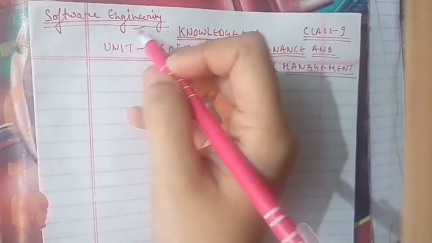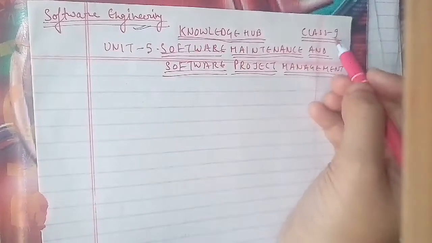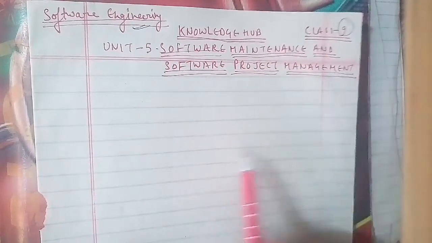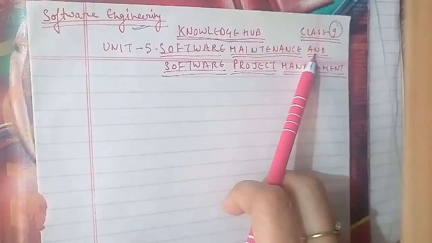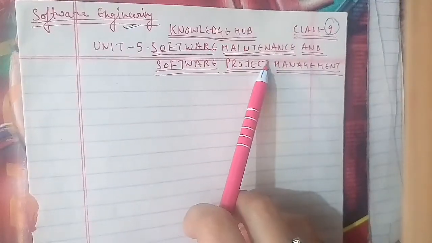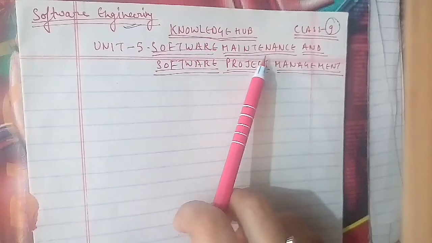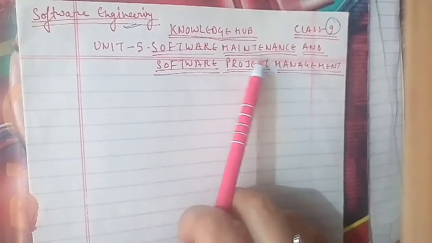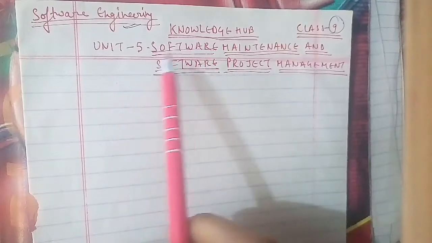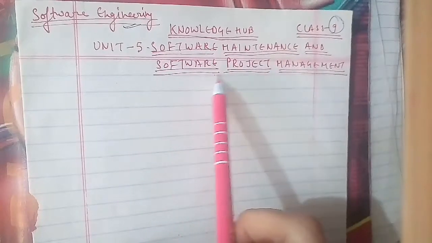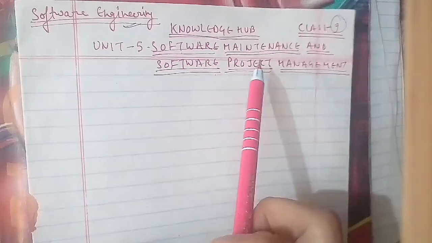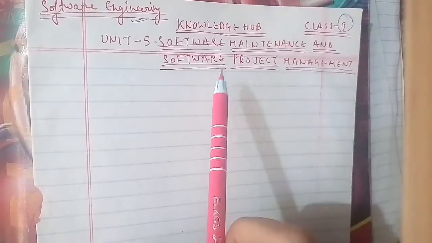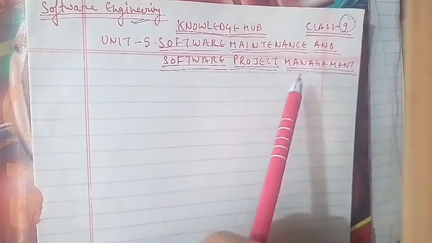Today we're going to start with your software engineering classes, and this is your class 9. Before this, we had done 8 classes, where we completed unit 1, unit 2, unit 3, and unit 4. Today we're going to start with your unit 5, that is software maintenance and software project management. This is the first class of unit 5, so stay tuned with us.